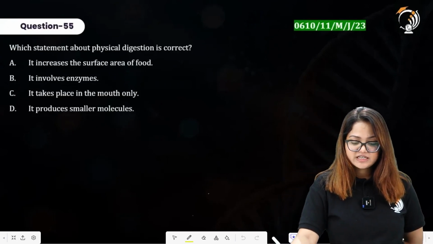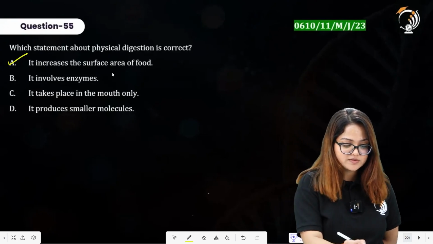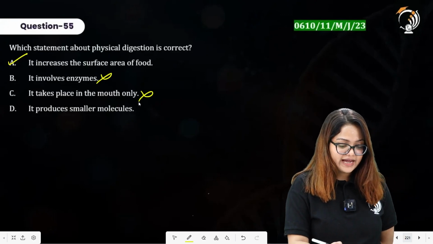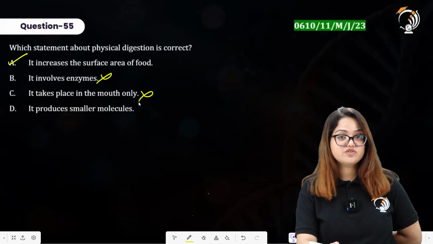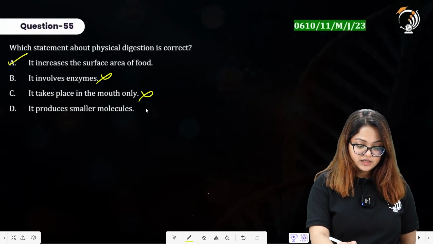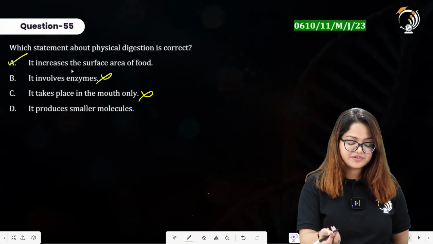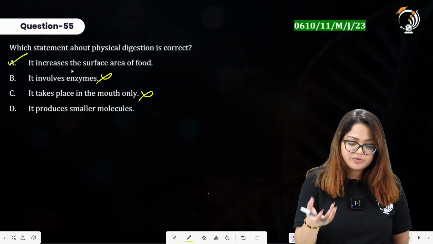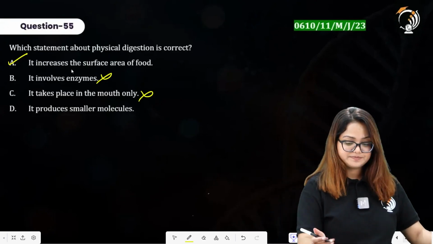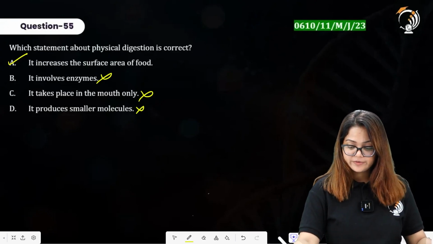Which statement about physical digestion is correct? It increases the surface area of food. Option A is our right answer. It involves enzyme? No. It takes place in mouth only? No. It occurs in stomach as well, and in the small intestine where emulsification of fat is also there. It produces smaller molecules? No, it actually increases the surface area and thereby you can say it might produce smaller molecules. So option A is going to be our right answer. D is also incorrect over here.